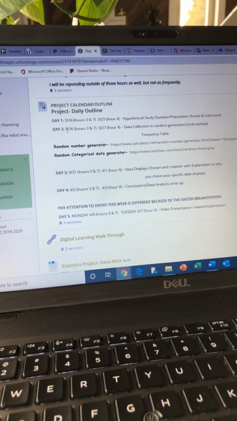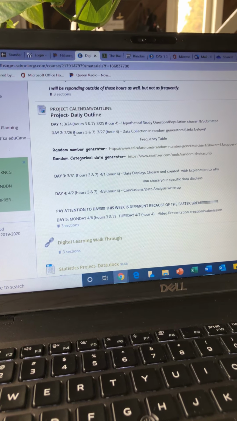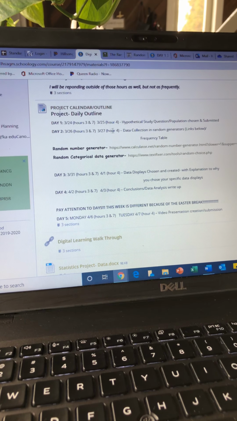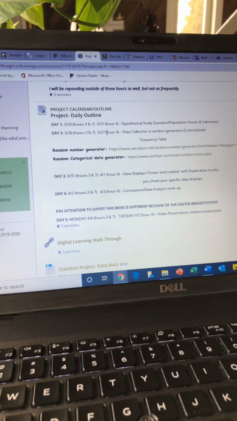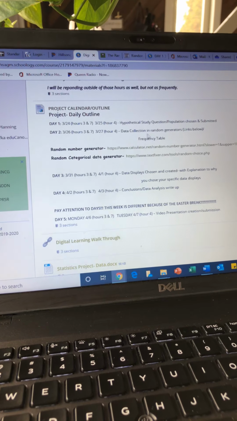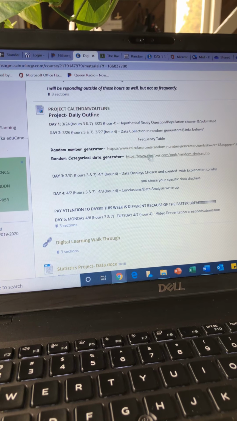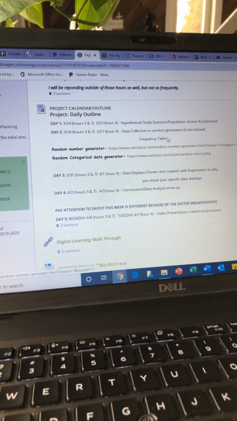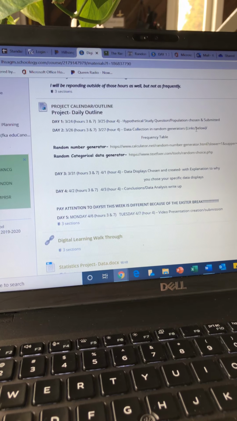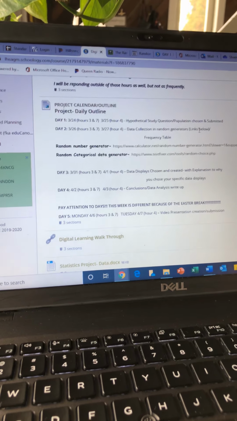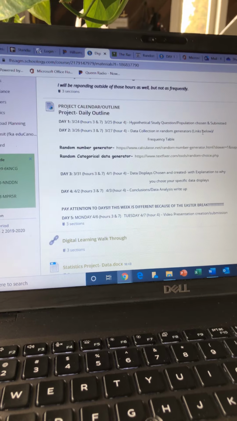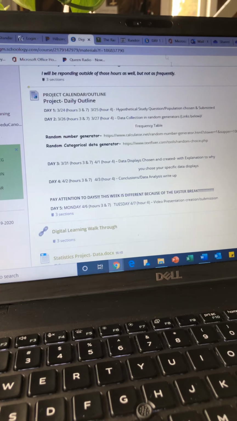So day 2 is for hours 3 and 7. This is going to be on Thursday. And then hour 4, you're going to be on Friday. It's data collection in these random generators, which I gave you the links for, and then creating your frequency table. I have them all pulled up. Again, we're going to use our mock trial, which is my trial I'm doing. So they're both pulled up here.